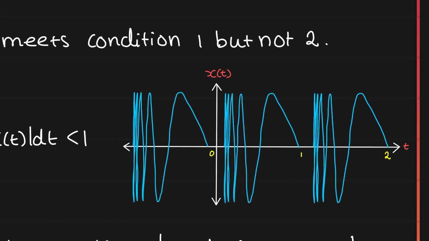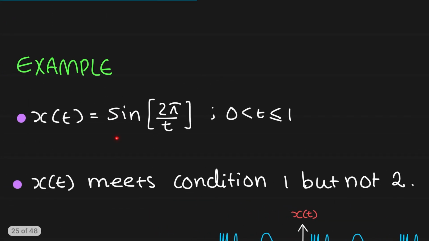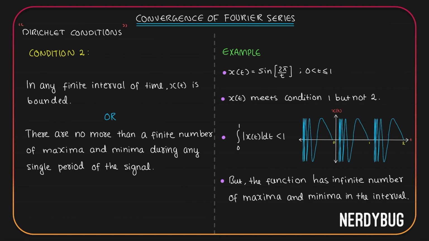There are infinite maxima and minima. If you want to see how this graph actually looks, go to Google, search for graphing calculator, take the first one you get, and try to plot sine of 2 pi by t. Then you will be able to see that it is not possible for you to calculate how many maxima and minima there are.